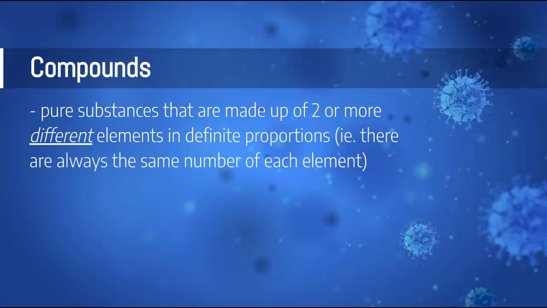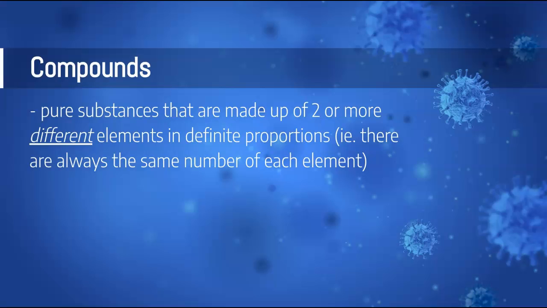All right, so what is a compound? Well, pure substances that are made up of two or more different elements constitute a compound. All right, so if I have a whole bunch of a single atom, so let's say, for example, I have a sample of gold, that means that every atom in that sample is a gold atom. So the entire chunk of gold that I have is entirely made up of single atoms of gold.